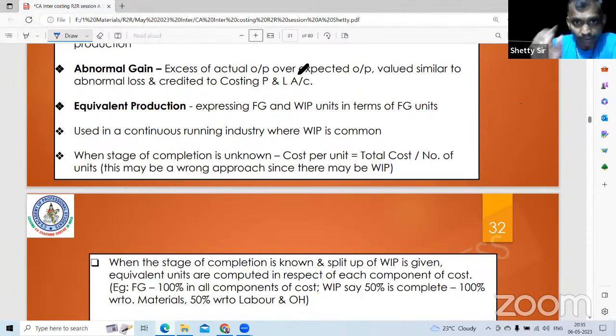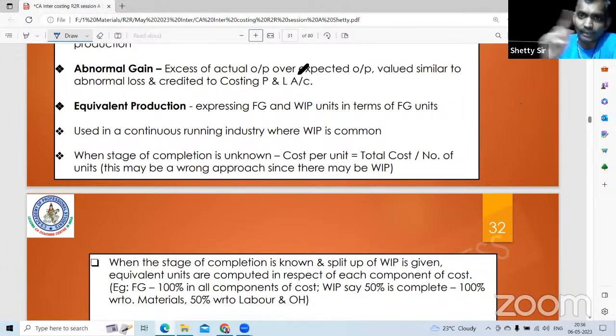So in table 1, equivalent production comes: how much material, how much labor, how much overhead. Table 2 is a statement of cost per equivalent unit. What is the material cost? Less normal scrap value, divided by total material equivalent units. Total labor cost divided by equivalent labor units. Total overhead cost divided by equivalent overhead units. Add whatever amounts you get, and that is the cost per finished good.